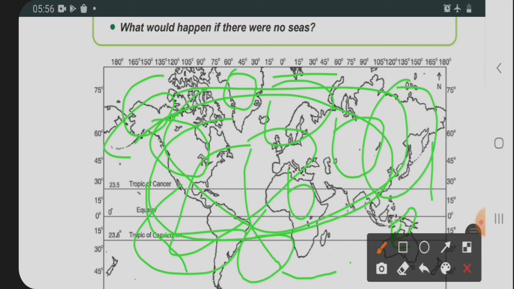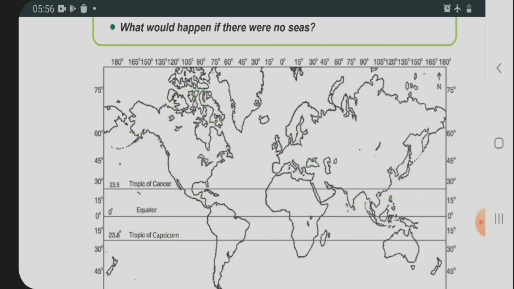Okay, so there are trees we can see. Then, other than trees, there are different climates also. If we talk about the sea, if the sea is not there, then there is a great change in the climate also. That is also something we can think about. If there is no ocean or sea, then there is a great change in the climate.